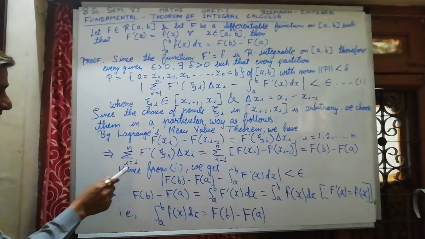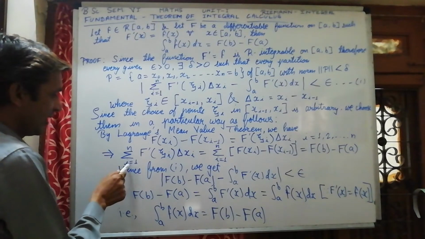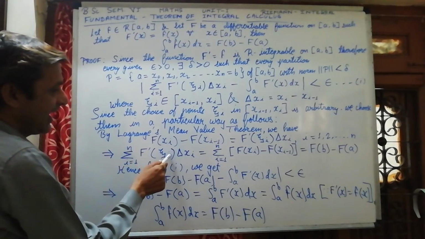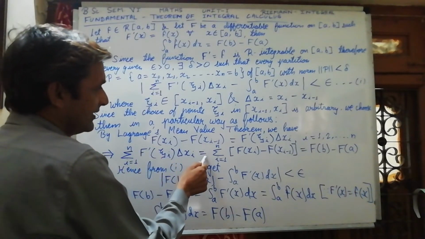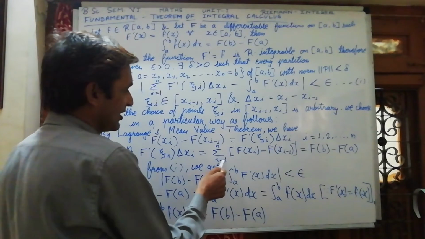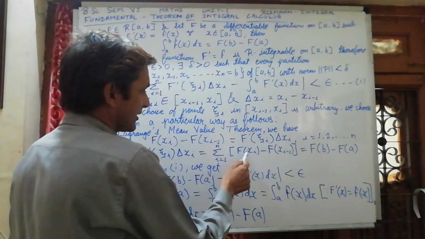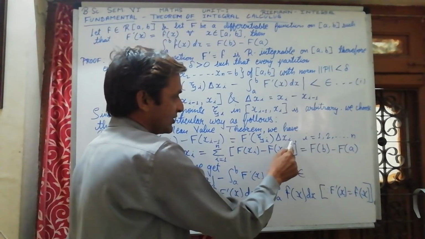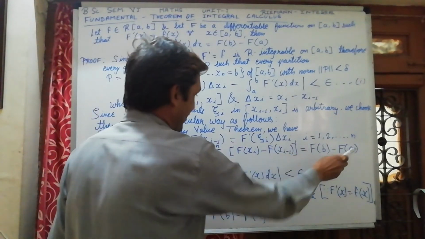It implies that summation i = 1 to n of F'(zeta i) delta xi is equal to summation i = 1 to n of [F(xi) minus F(x(i-1))], which we may write as F(b) minus F(a).